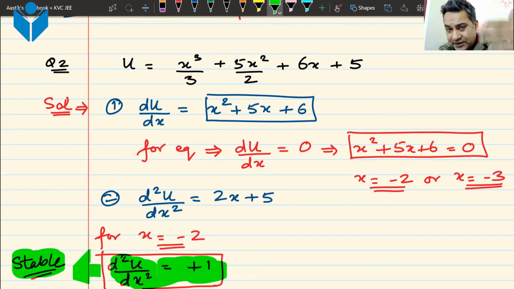See, we have to save time at the end of the day. Once we understand a concept, we don't have to do it. So once we know one of them is stable, the other one has to be unstable, we have to trust what we have learned and what we know so that we can save precious time, and that is going to matter in your exam. So once you get minus 2 is stable, the other one has to be unstable. If you had done it for minus 3, your first answer would be unstable. You don't have to do it for minus 2 because that would have been stable equilibrium. Everyone got this in the offline class and the online class? As simple as this. One is stable, the other one is unstable.